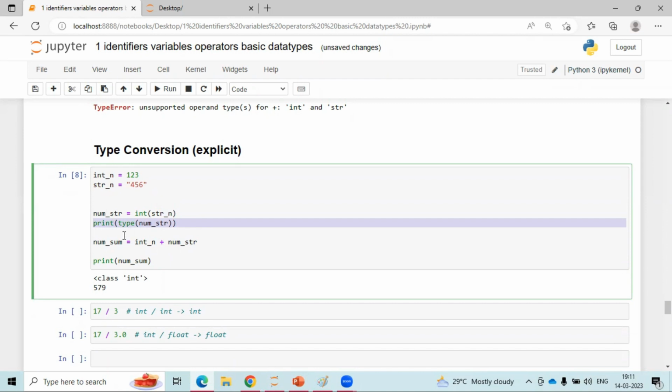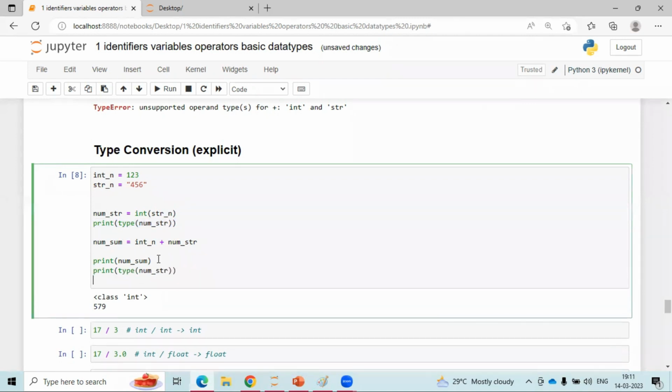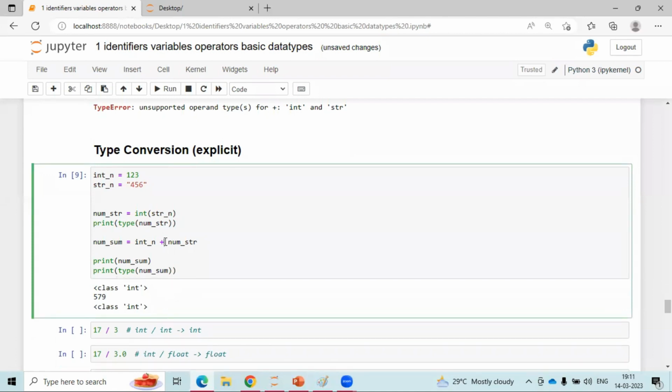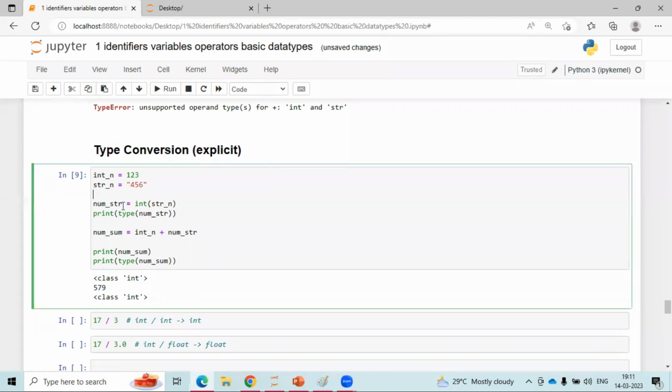Look here, integer. Integer only. Okay. Yes, sir, got it.